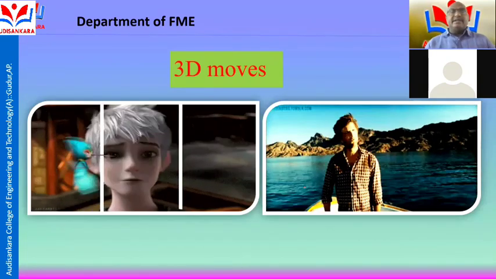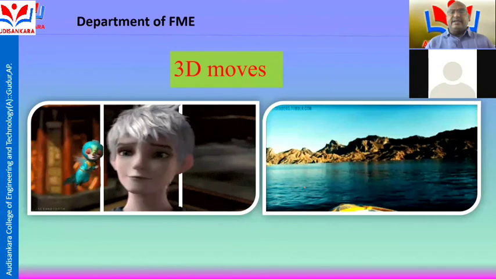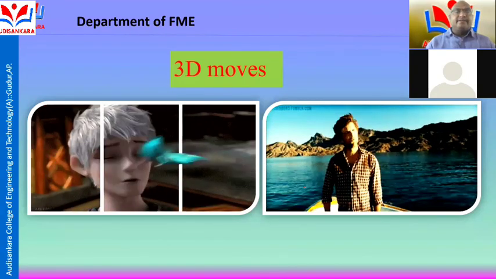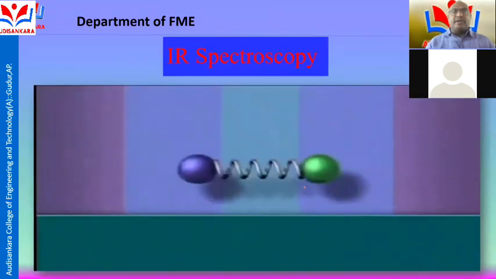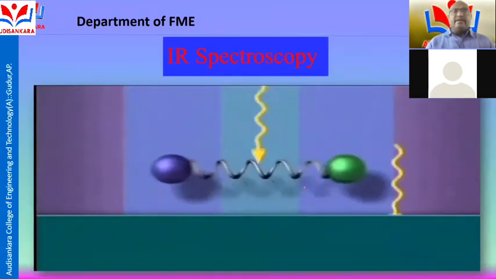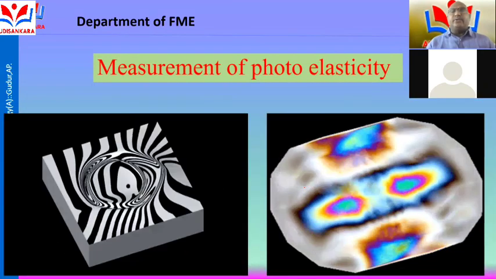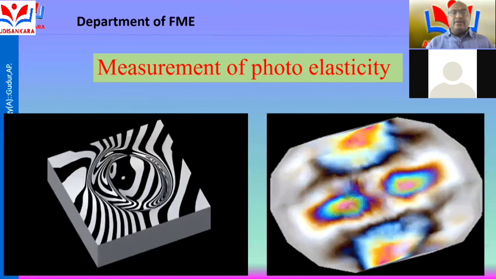Another one is 3D movies in the cine industry. Another one is IR spectroscopy. This is called IR spectroscopy. Another one is the measurement of photoelasticity.